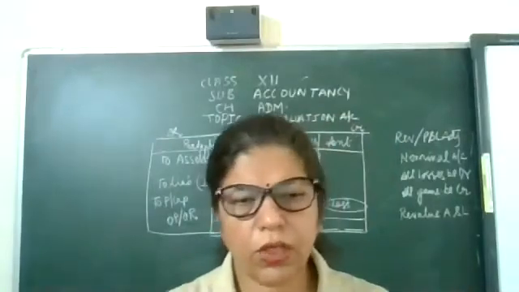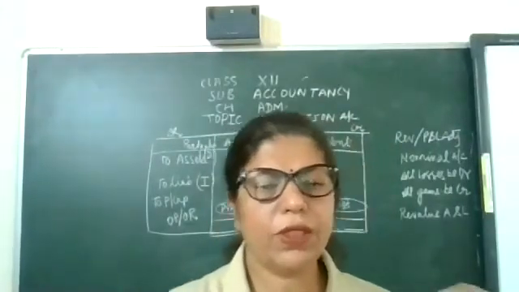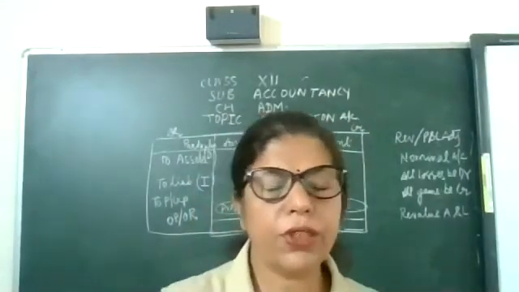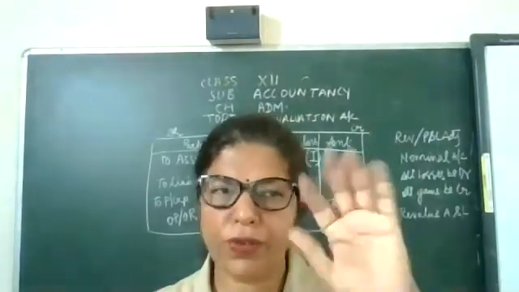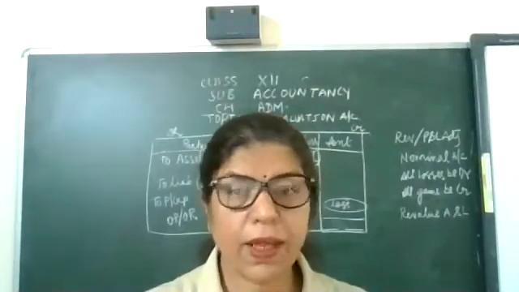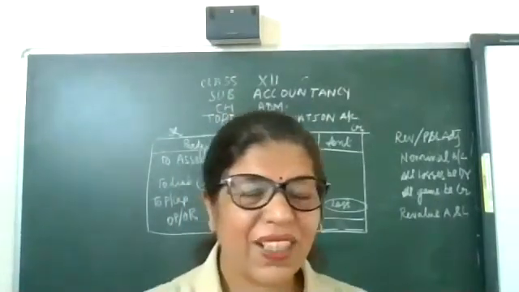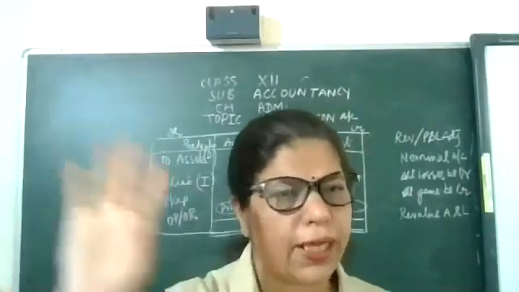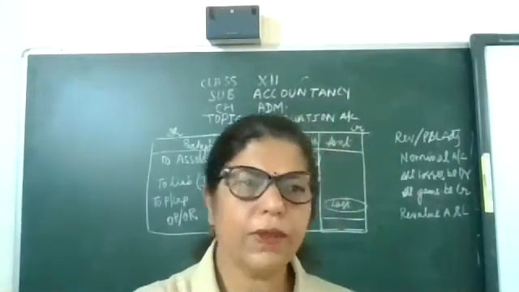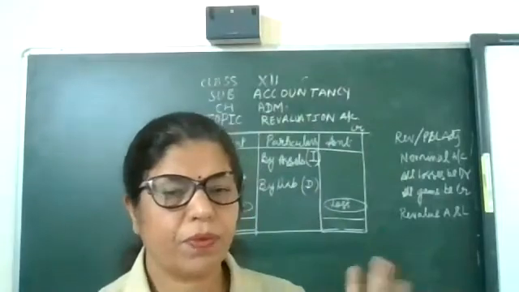Okay. Now come to the liability. Just now I told you that creditors of 5,000 rupees are not going to claim now. So what to do now?